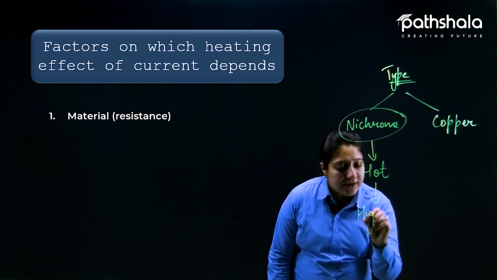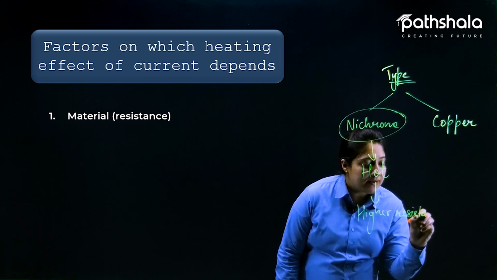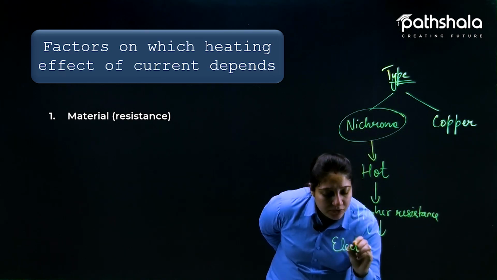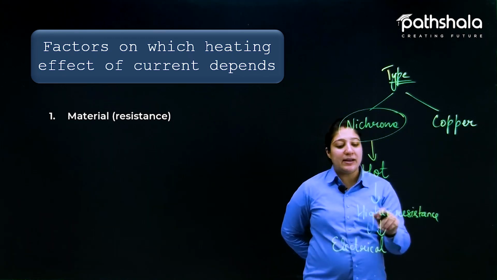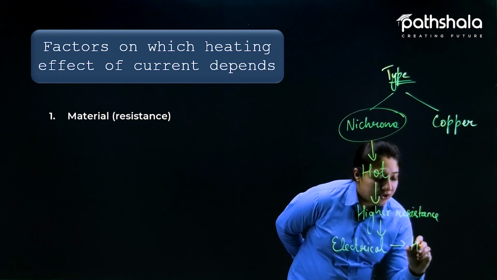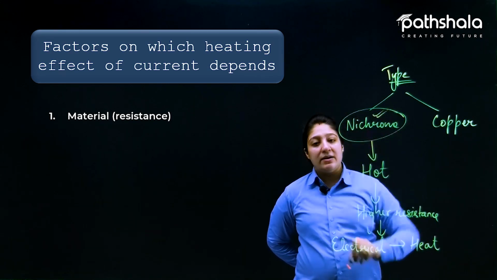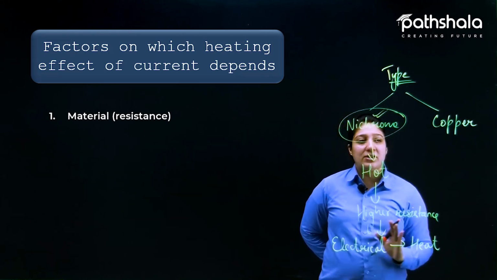And because of higher resistance, what will happen? The electrical energy which is passing into the circuit converts into heat energy. Why? Just because the nichrome has higher resistance, or we can say that it obstructs the pathway of the charges.